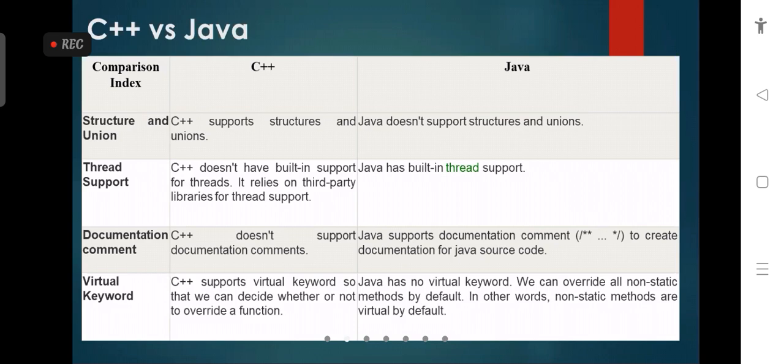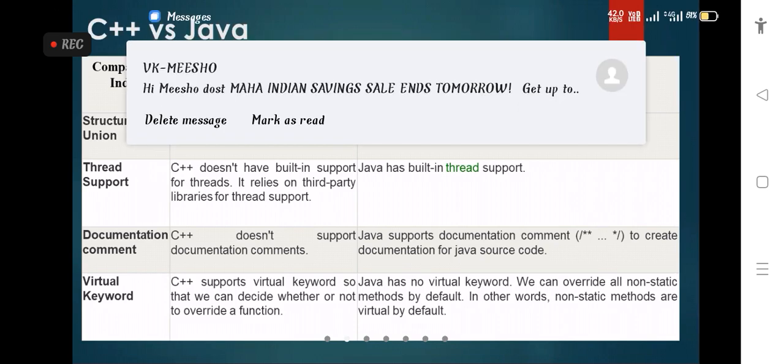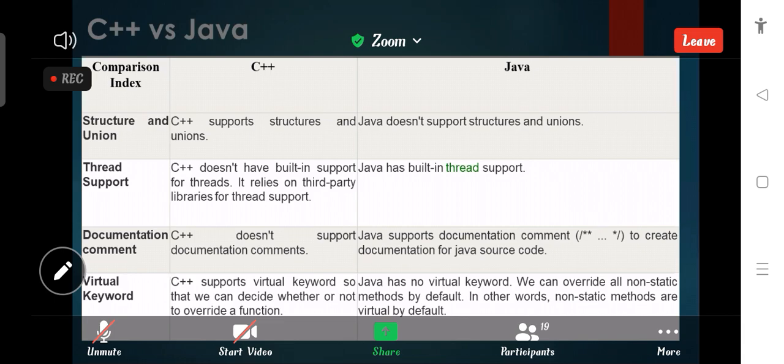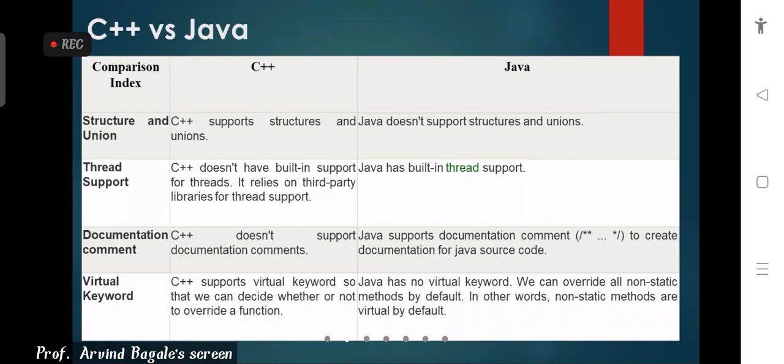It is used for large projects. There we write the project status: where we started, where we are now, and what the remaining work is. All that work is written through the documentation comment in the Java programming language.